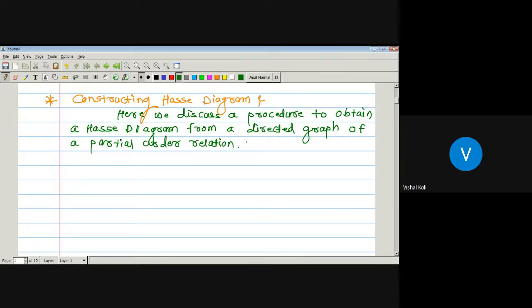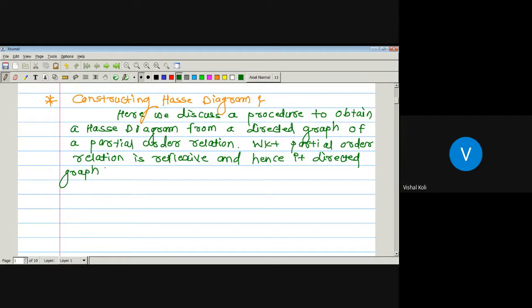We know that a partial order relation is reflexive, and hence its directed graph has a loop at each vertex in the diagram.